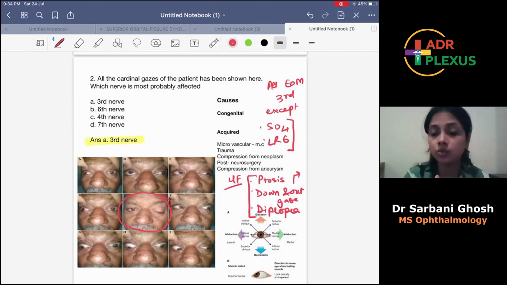And for the down gaze, it is because the superior oblique is a depressor. So the elevator, the superior rectus, which is supplied by the third nerve, is not acting. So the unopposed action of the depressor superior oblique will cause the eye to look in a down gaze. So there will be an unopposed action of superior oblique and lateral rectus causing down and out gaze. Okay.